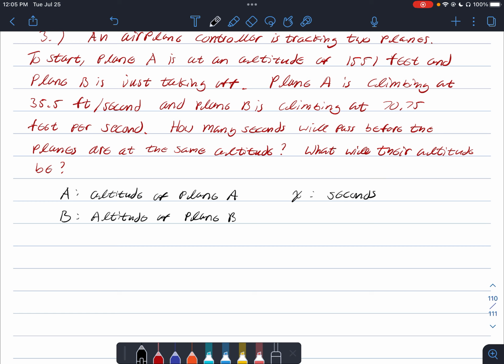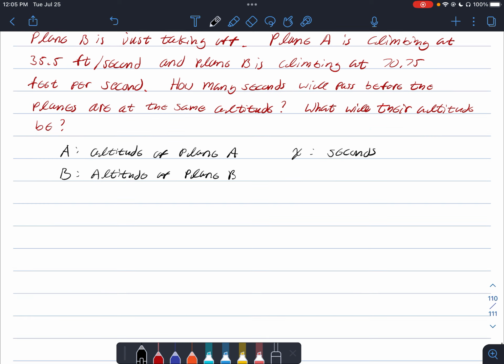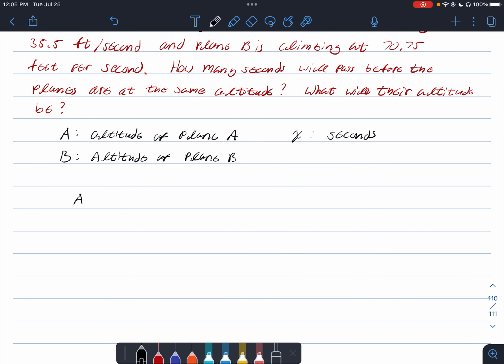Okay, and we know that plane A is traveling at 35.5 feet per second. So for each second, we're traveling 35.5 feet. So we can say that A, the altitude of plane A, is equal to 35.5 times x. You can kind of check if this makes sense along the way. At 1 second, if x equals 1, we'll be 35.5 feet higher than where we started. And at 2 seconds, it will be 2 times 35.5 feet. So you kind of get the idea. It's climbing at a constant rate, and x is our seconds.